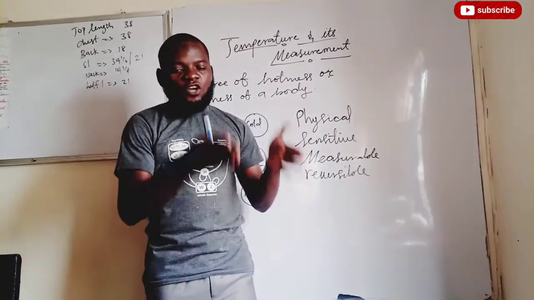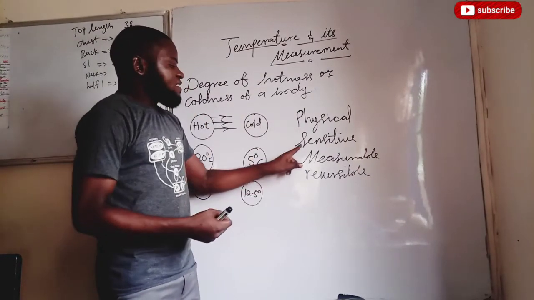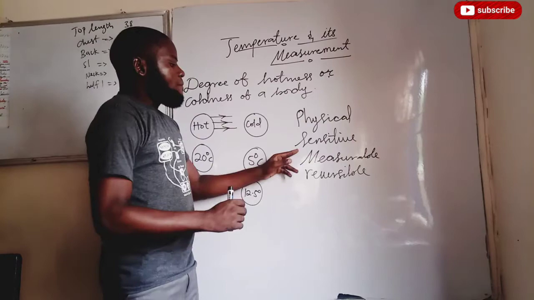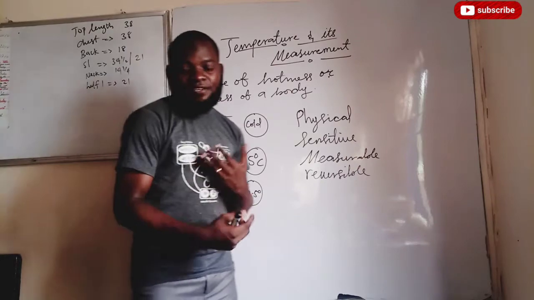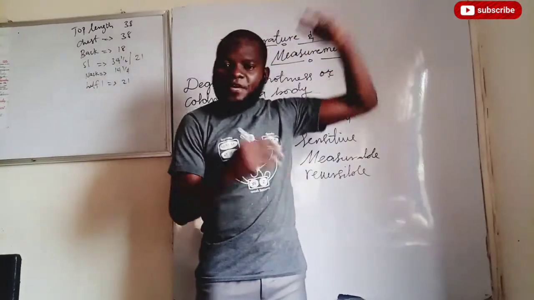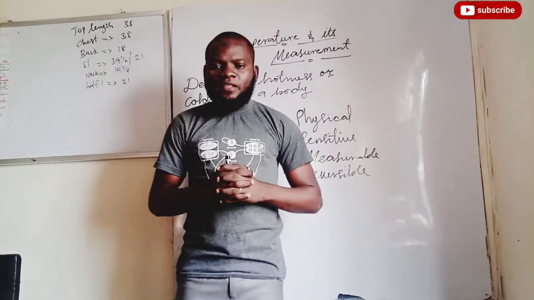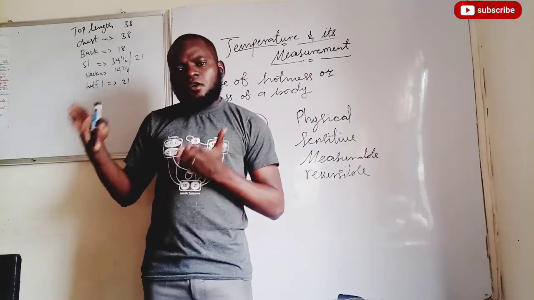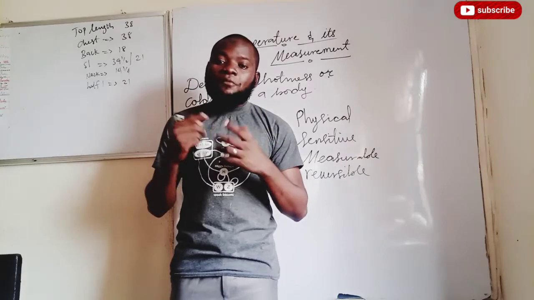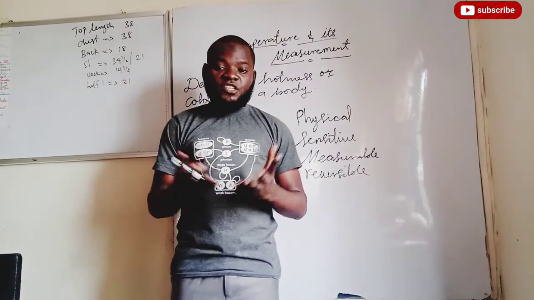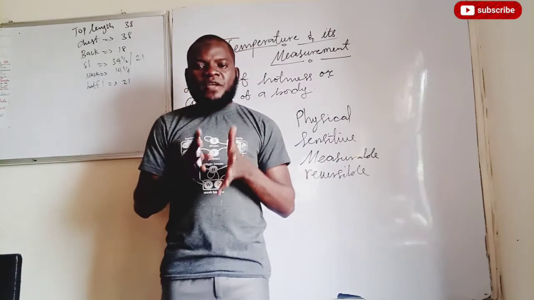And the characteristics of a thermometric substance include being physical, that is, it must be visible, sensitive to change in temperature, measurable, something that you should be able to determine its value, and reversible, something that whenever it goes up, it should be able to come down. Are we together now? So that is that about that. Now, different thermometers have different thermometric substances, because in the universe we don't only have one thermometric substance, we have different thermometric substances. So we are now going to be mentioning thermometers and their thermometric substances.